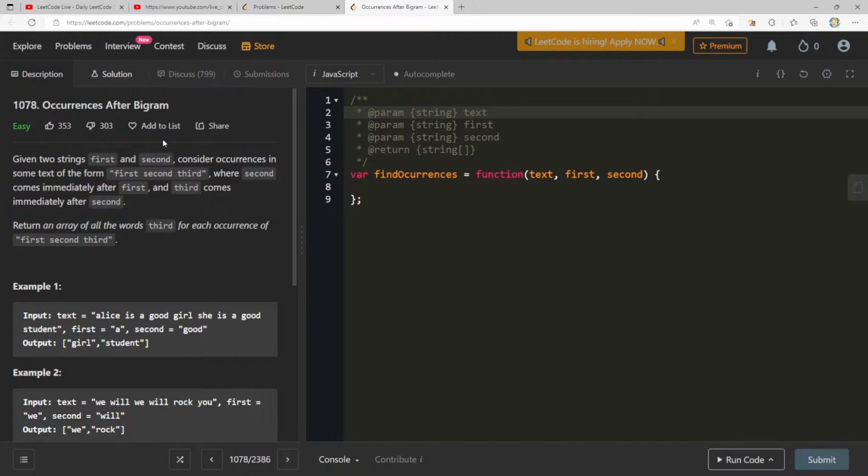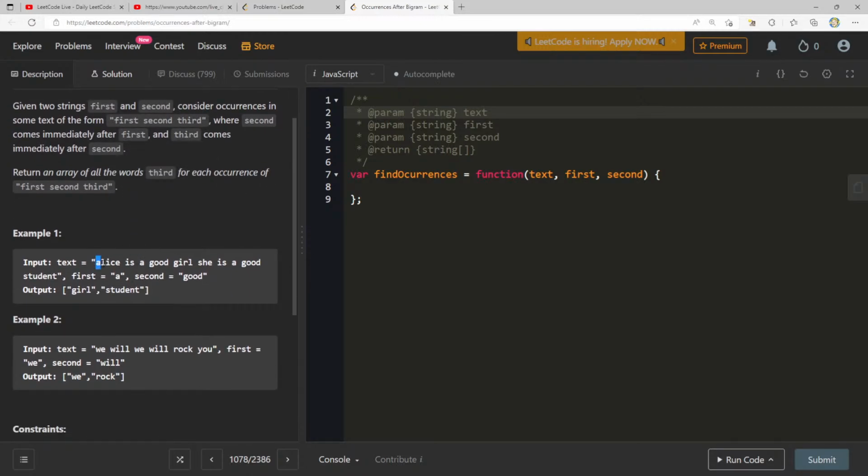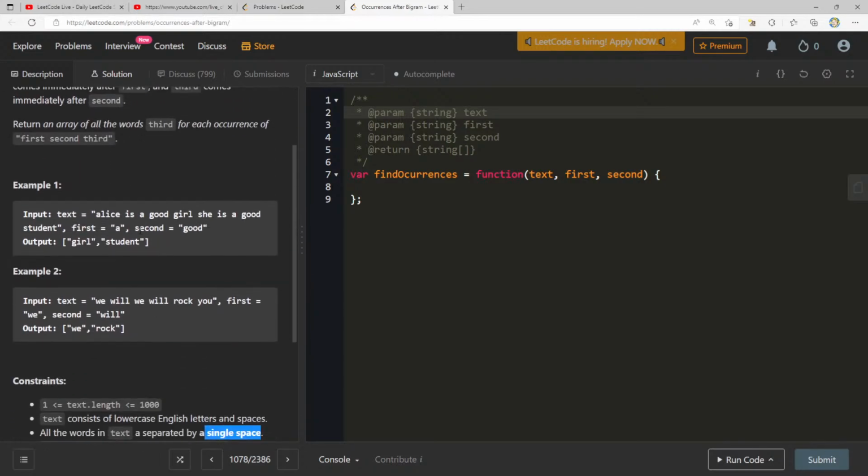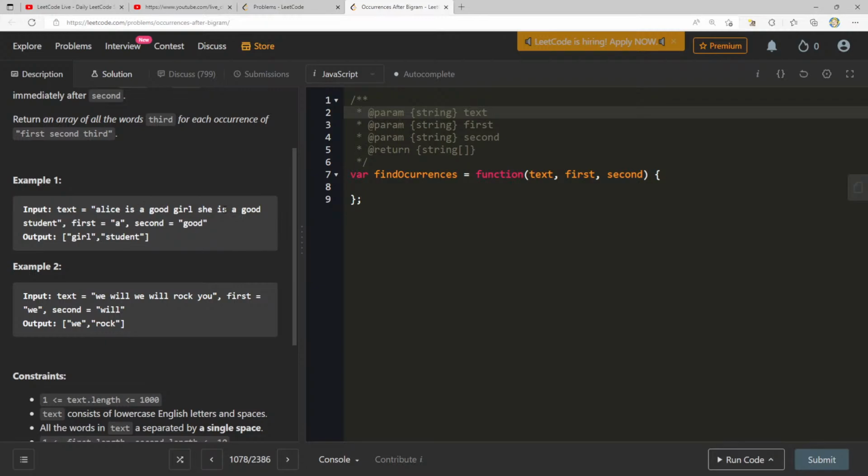Okay, so really, at any point that we see, because we're always going to have a first and a second. One way that I think of doing this that will make it a little bit easy is to split the words. If we can assume that everything is separated by a single space, which it is, I'd like to separate out all these words by a single space, and that way we get a token of each, and we start looking through the array like this.